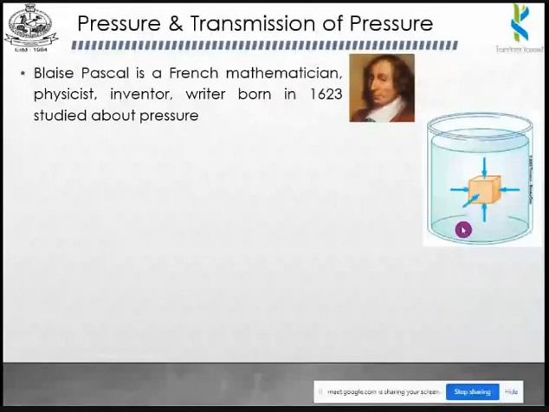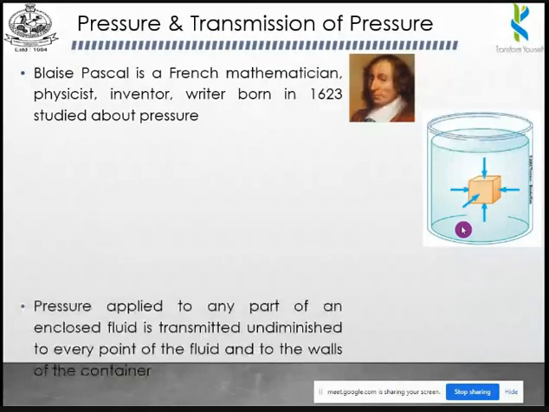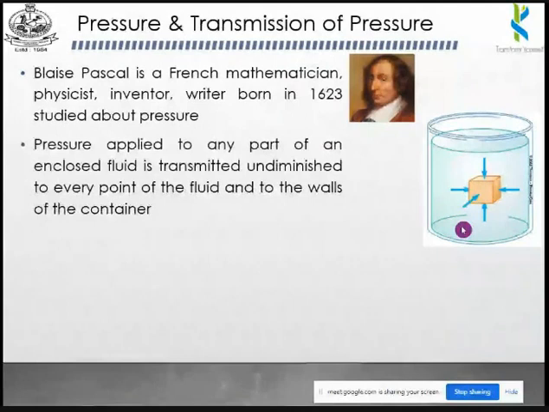For example, if you immerse any substance into a fluid medium, the fluid pressure will act on the substance equally on all the surfaces. You can view this tank.